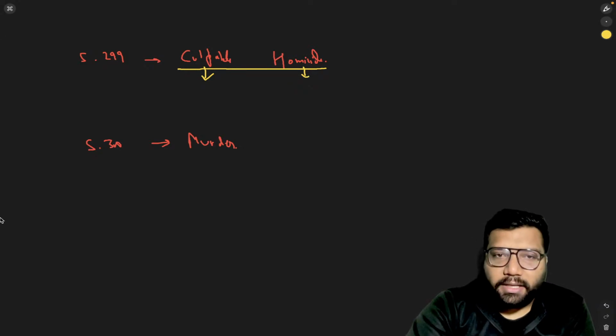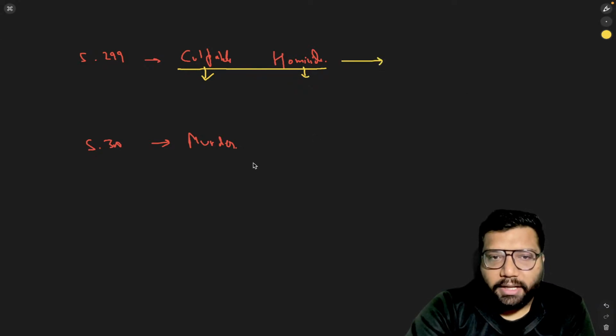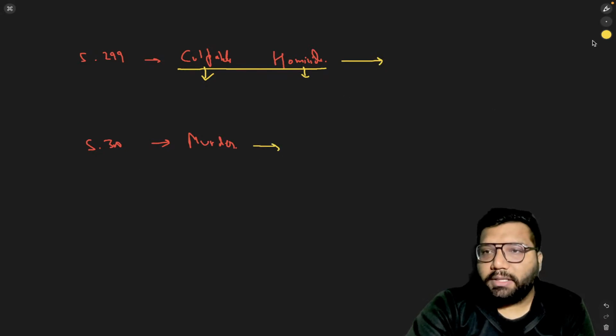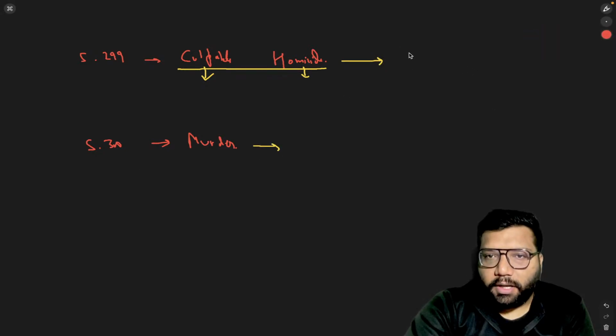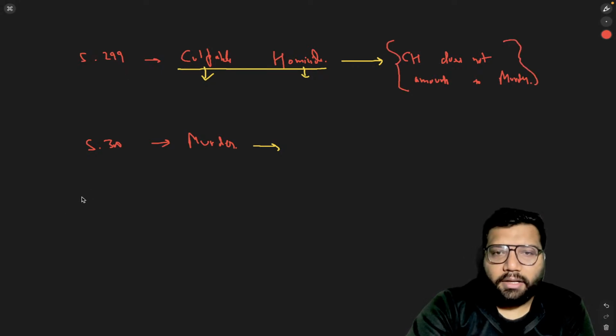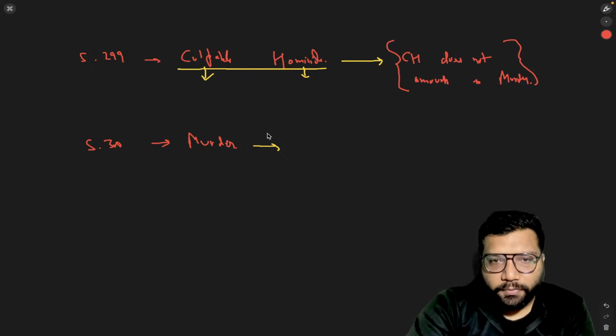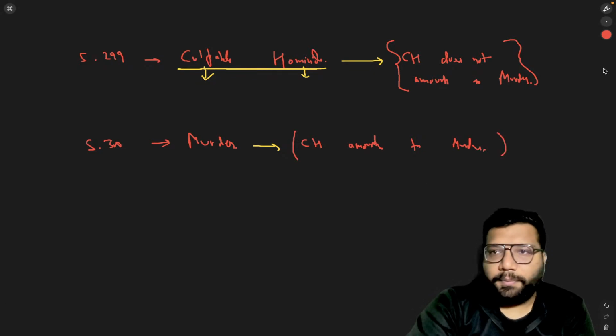Now, going into the details, culpable homicide is also known as culpable homicide not amounting to murder. This is just another name of culpable homicide. And when it comes to the offense of murder, it is culpable homicide amounting to murder. This is another term for murder.